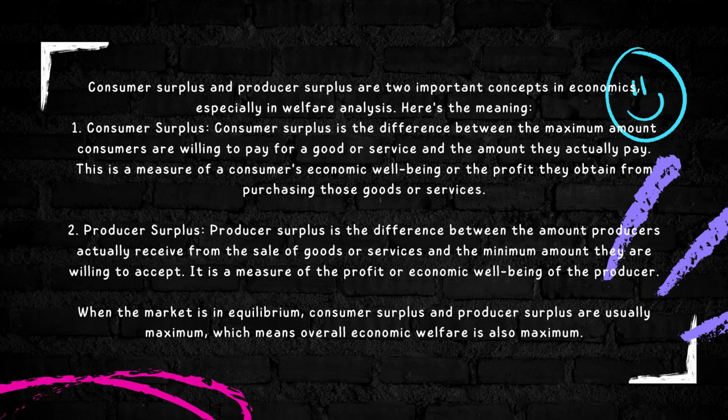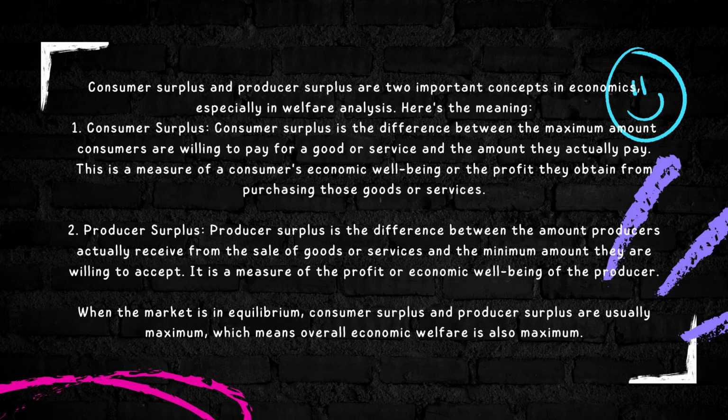Consumer surplus. Consumer surplus is the difference between the maximum amount consumers are willing to pay for a good or service and the amount they actually pay. This is a measure of a consumer's economic well-being or the profit they obtain from purchasing those goods or services.